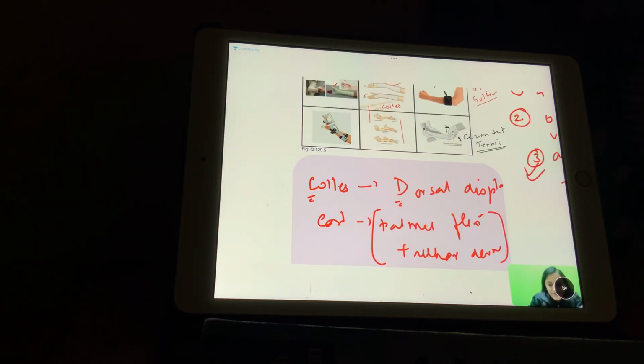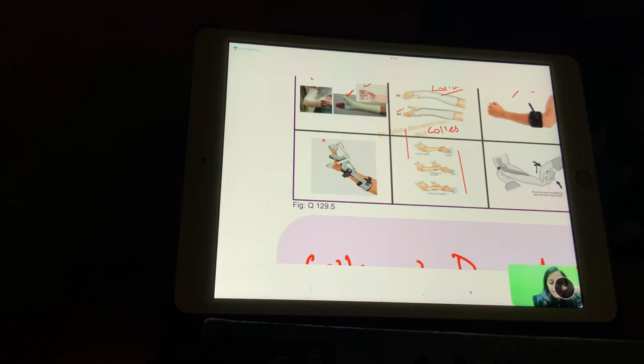हमने एक यहाँ पे miss किया. Okay. So this one here, image 129.5, where we are taking the wrist up. That is the cock up splint. So cock up splint, we are taking the wrist up. This is used in wrist drop.